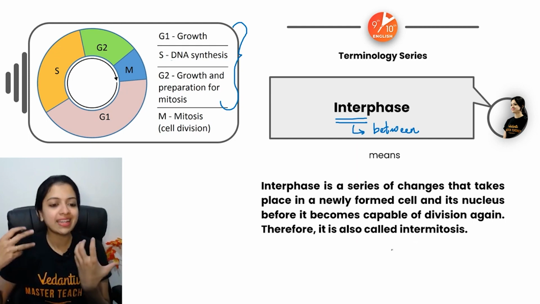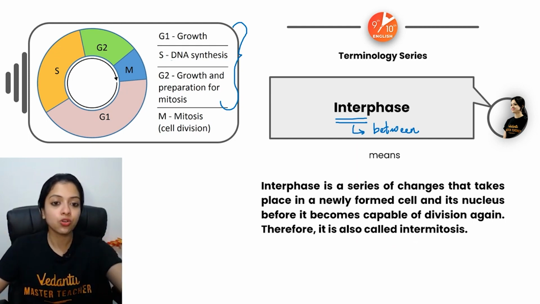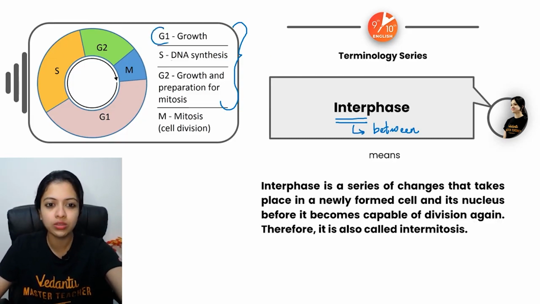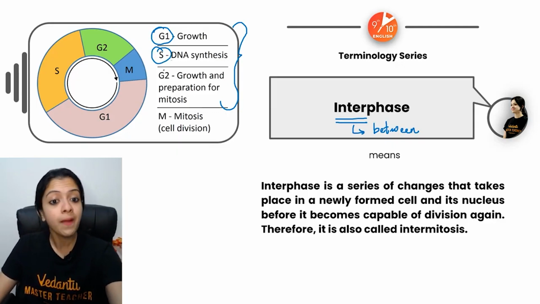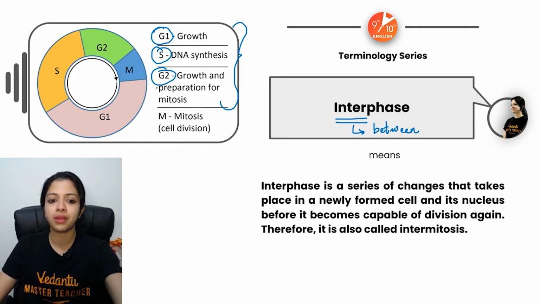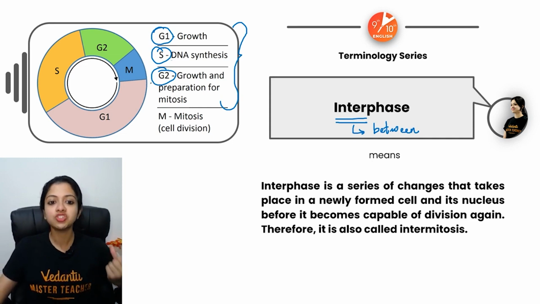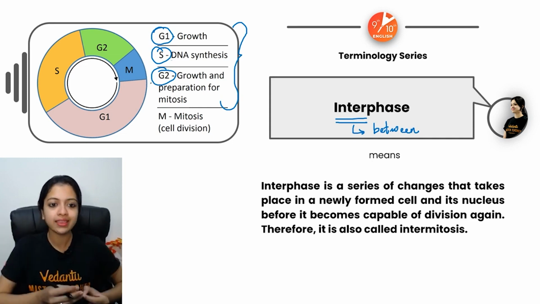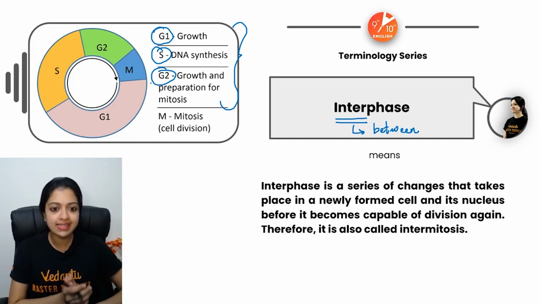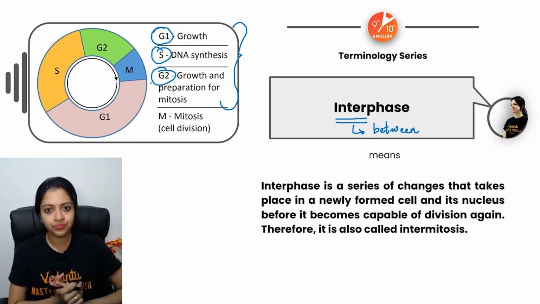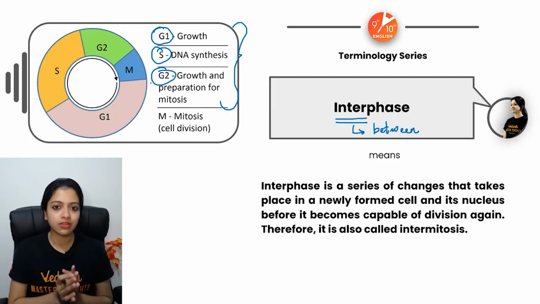It's basically the stage at which a cell undergoes growth as seen in the G1 stage, DNA synthesis as seen in the S stage, and growth and further preparation for mitosis as seen in the G2 stage. These 3 together are the steps of interphase. G1, S, G2. M is separate. So it's interphase and mitotic phase overall.